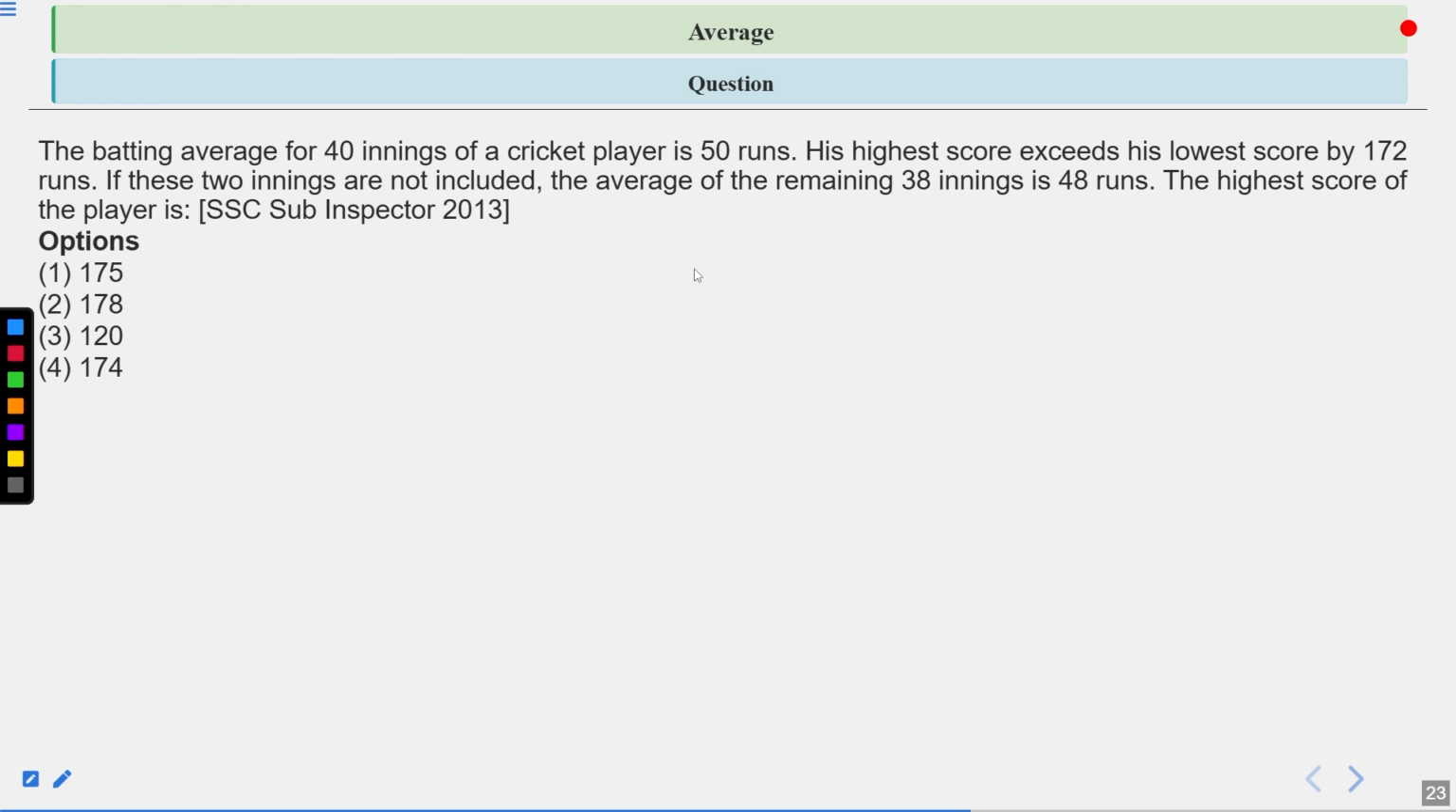So there are 4 options. One is 175, second is 178, third one is 120, and fourth one is 174. Now you have 10 seconds to solve this question. Your time starts now. Now time's up. Let's see the solution of this question.